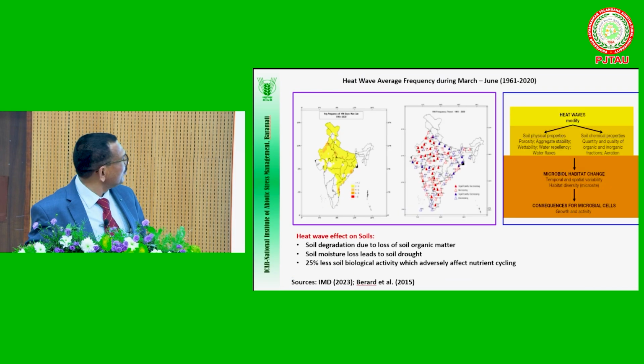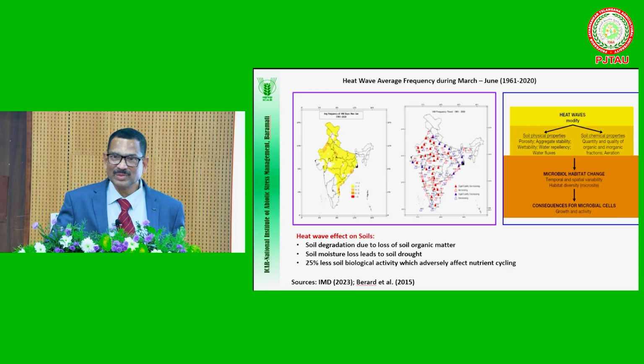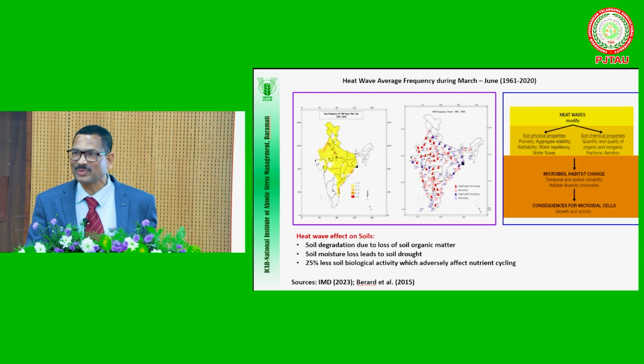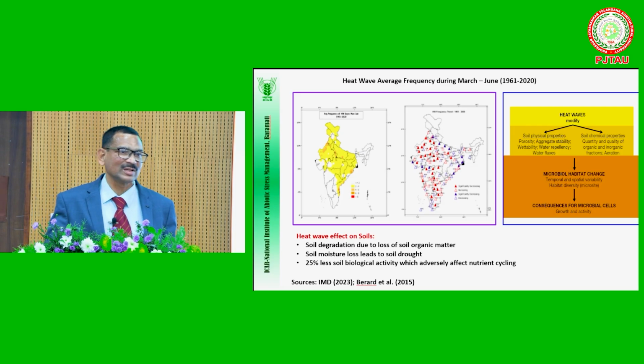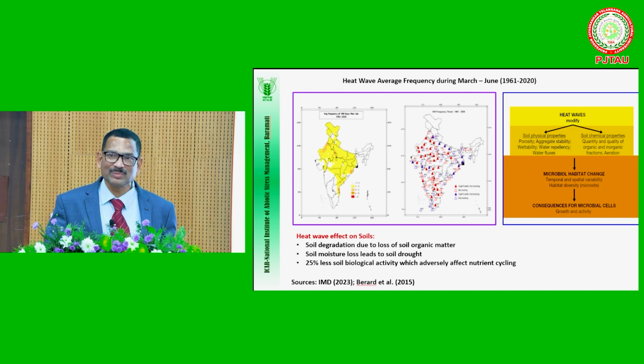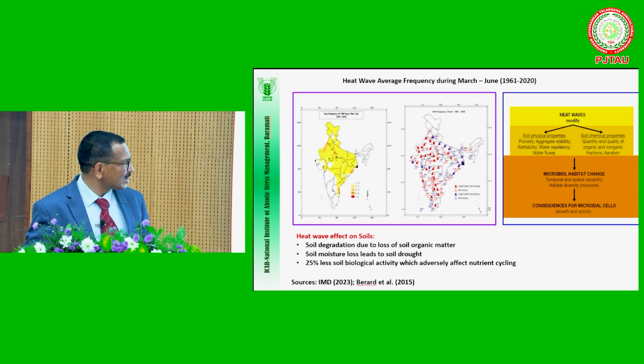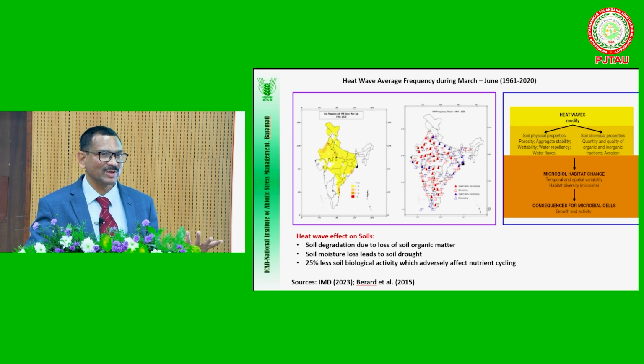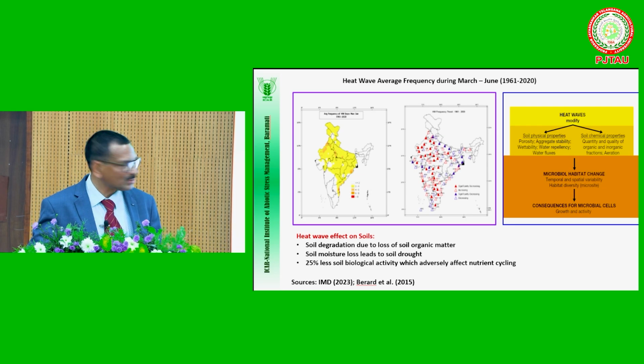Another important thing is climate variability, that is the heat wave. Now heat stress is a major problem, and it also adversely affects our soils. One is soil degradation due to loss of organic matter. Whenever high temperatures are there, they promote decomposition, which may lead to the loss of soil organic matter. And there is soil moisture loss: because of high temperature, evapotranspiration will be higher and loss will be more. It is also leading to soil drought.